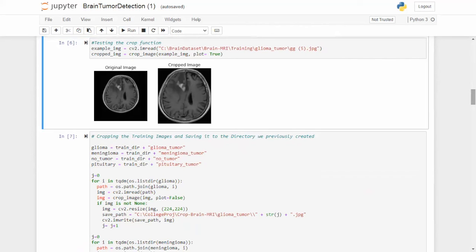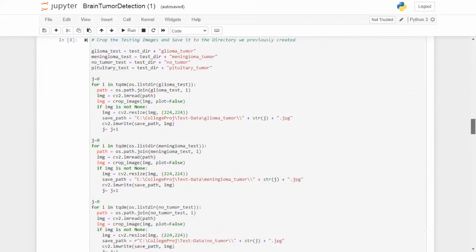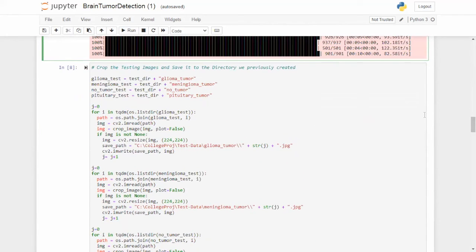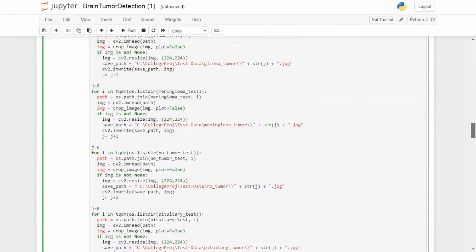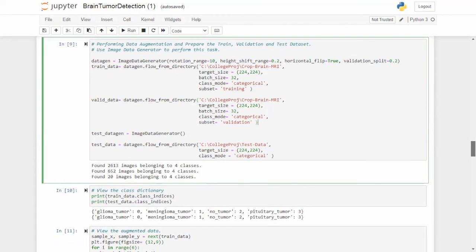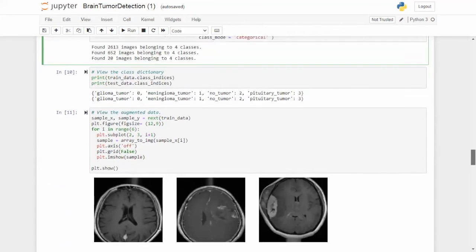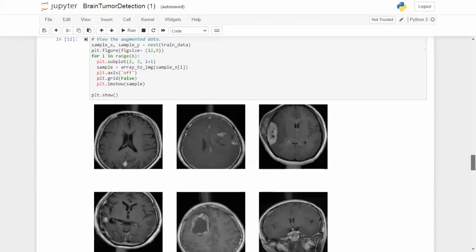In the seventh cell, we are applying this cropping function on our training dataset, which we previously created. And in the eighth cell, we are applying this cropping function to the testing images. Now, in the ninth cell, we are performing data augmentation to increase the size of our dataset and also to prevent overfitting. Here, we have split the dataset into 80-20 parts, where 80% are the training images and 20% are for validating the model or testing images.